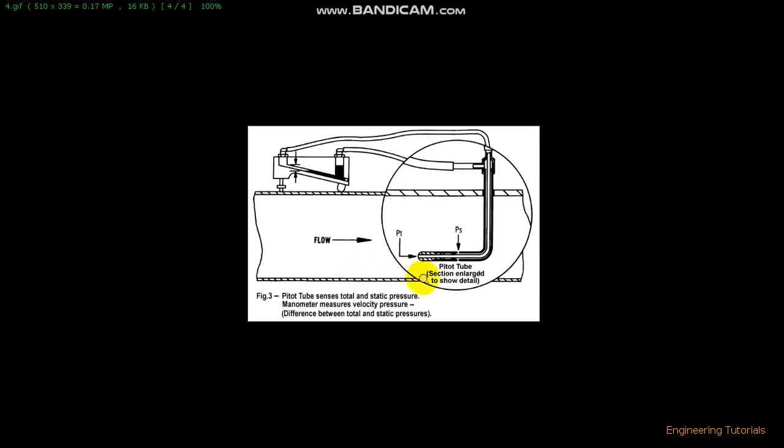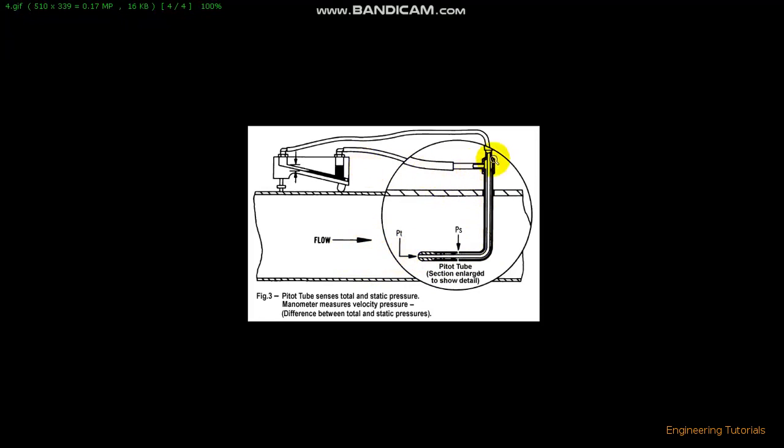When you insert the pitot tube inside the duct, make sure that this tip is pointed directly in, and it should be parallel to the airflow. This is the airflow and this is the pitot tube. Make sure that it is parallel with the airflow. If you position the pitot tube accurately, then the velocity pressure indication will be at its maximum.